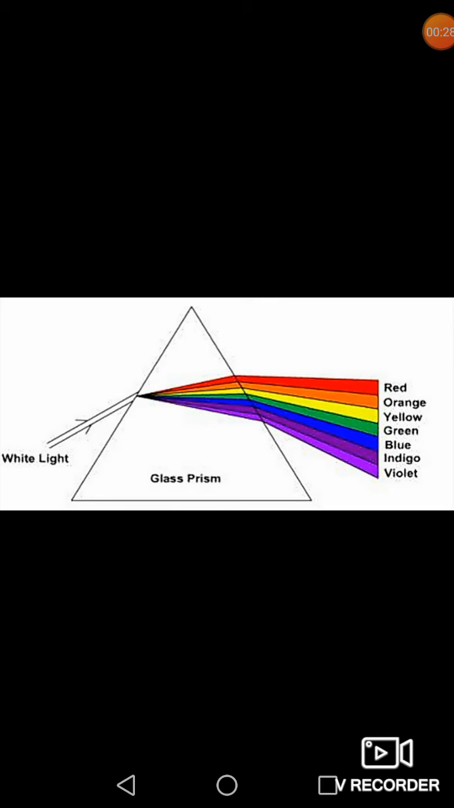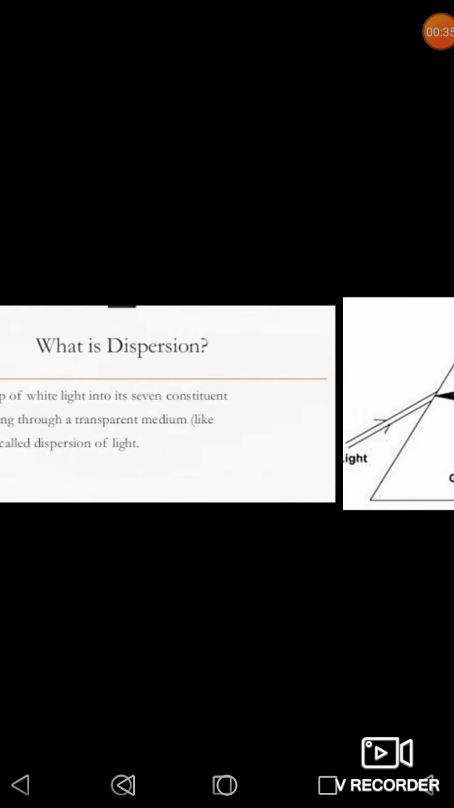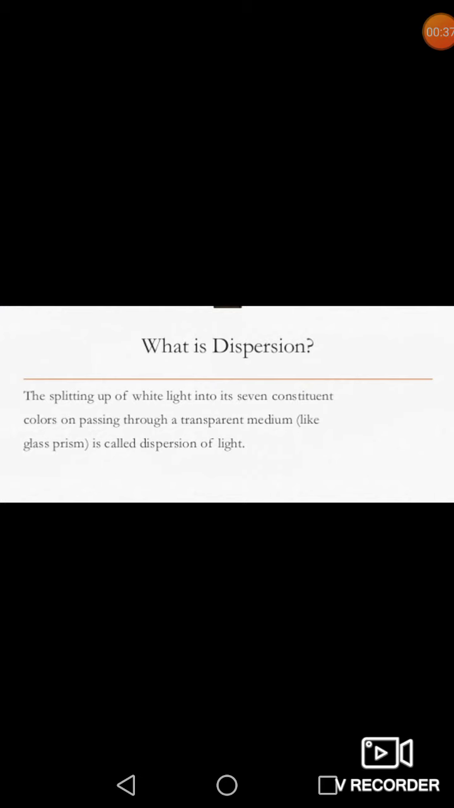This band of light is produced when we pass the white light through a prism, and this splitting of white light into 7 colors on passing through a transparent medium like a glass prism is called dispersion of light. This activity proves that light consists of 7 colors, that is Vibgyor.